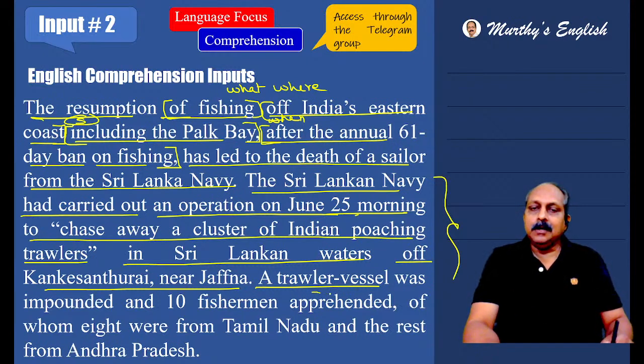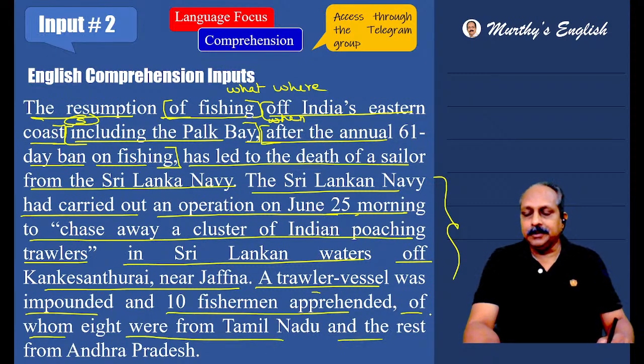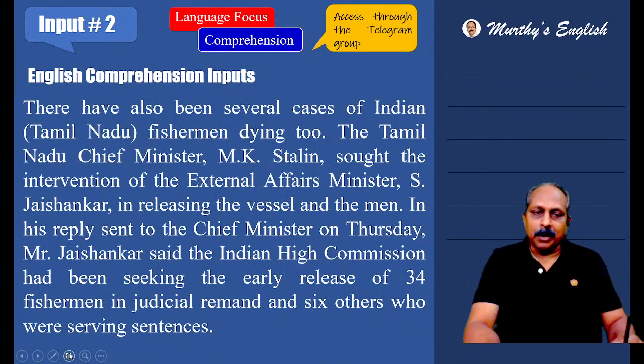Net result, a trawler vessel was impounded and 10 fishermen apprehended, of whom 8 were from Tamil Nadu and the rest from Andhra Pradesh. They seized a trawler vessel and arrested 10 fishermen. Of the 10 fishermen, 8 belonged to Tamil Nadu, others from Andhra Pradesh.